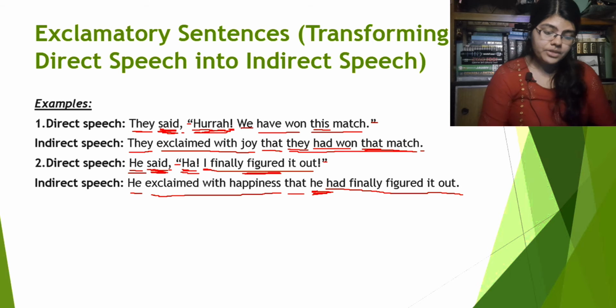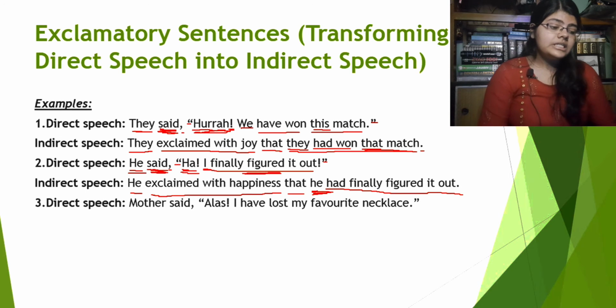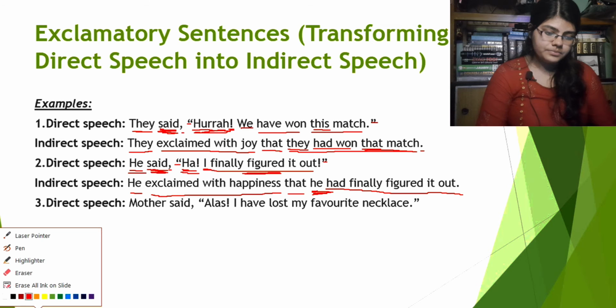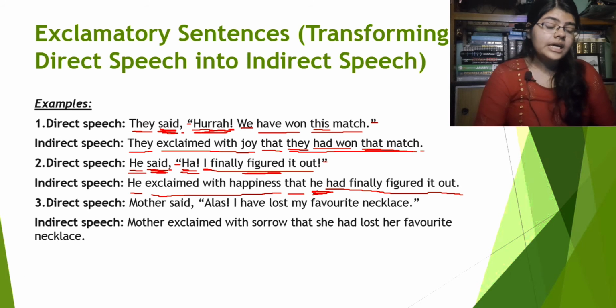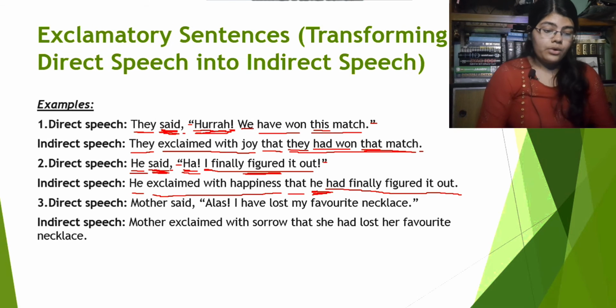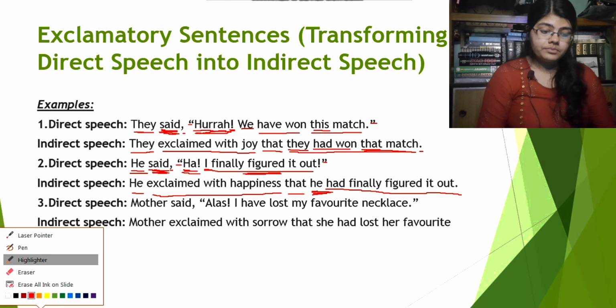Next example. Direct speech: Mother said, "Alas, I have lost my favorite necklace." So, what's going to be the indirect speech of this one? Mother exclaimed with sorrow that she had lost her favorite necklace. Now, what is happening here?